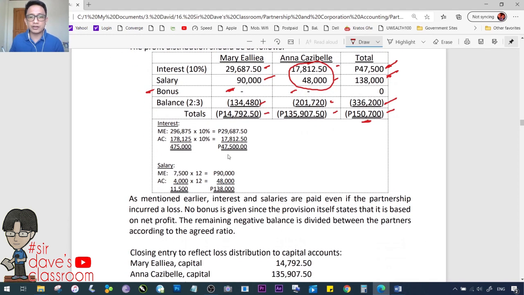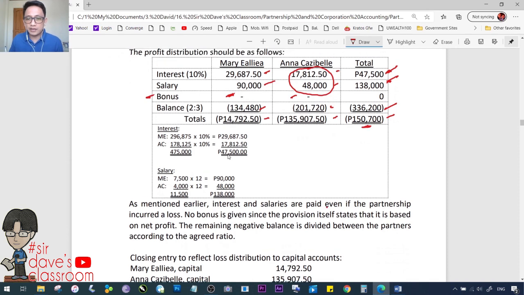As mentioned earlier, interest and salaries are paid even if the partnership incurred a loss to begin with. No bonus is given in this case since the provision itself states that it is based on net profit and there was no net profit for the period, net loss ang meron. The remaining negative balance is divided between the partners according to the 2:3 agreed ratio.